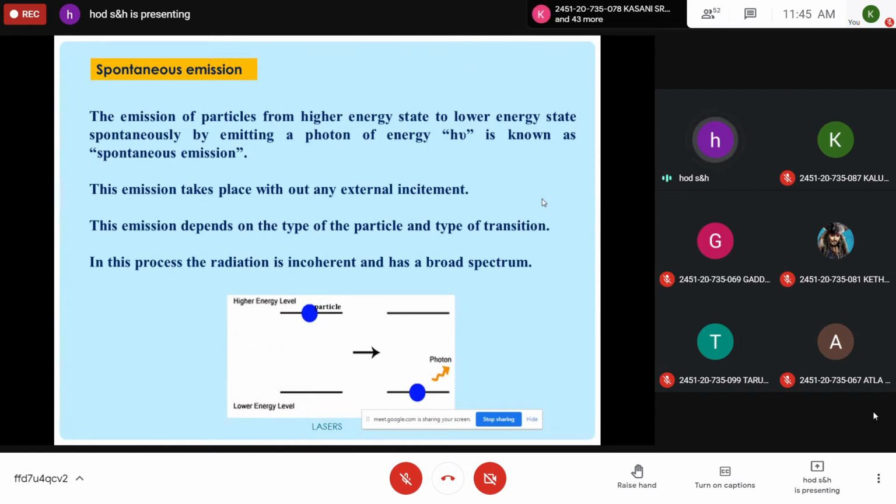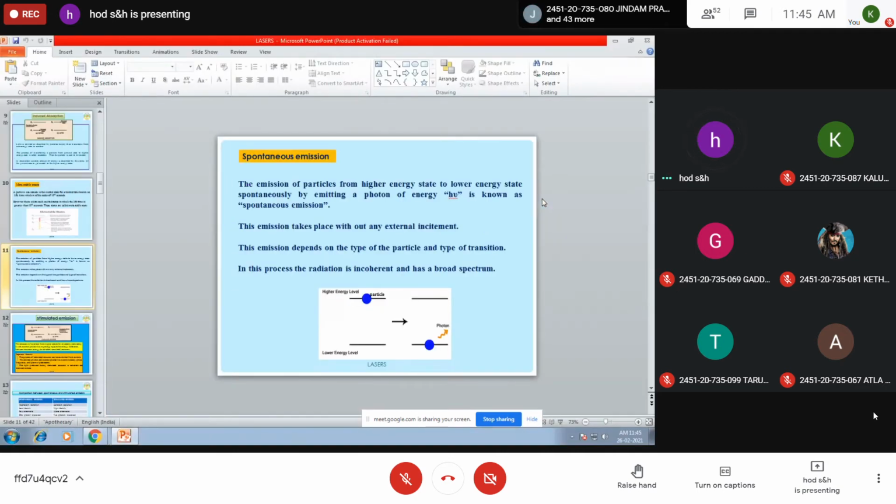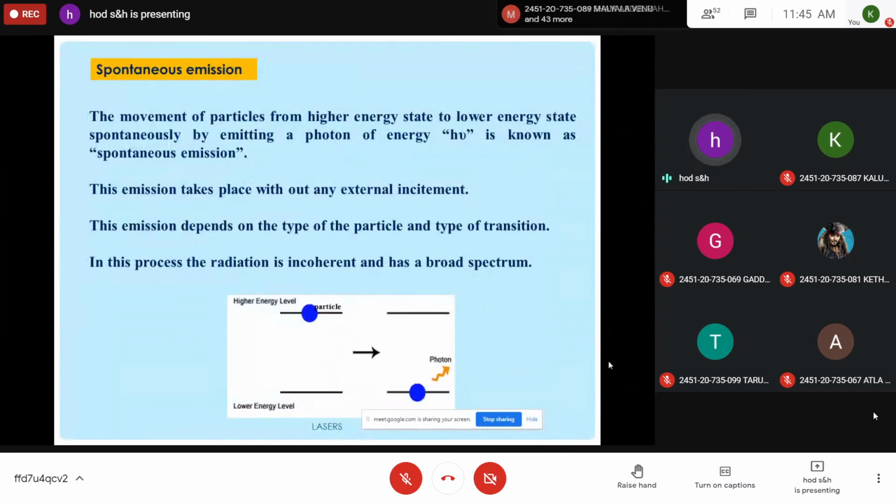Sorry, here one word is missing. Correct this. The movement of particles will be more appropriate. The movement of particles from a higher energy state to lower energy state by emitting a photon of energy.